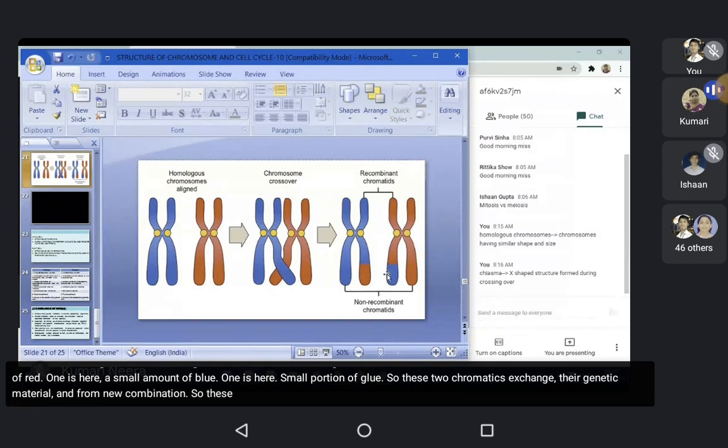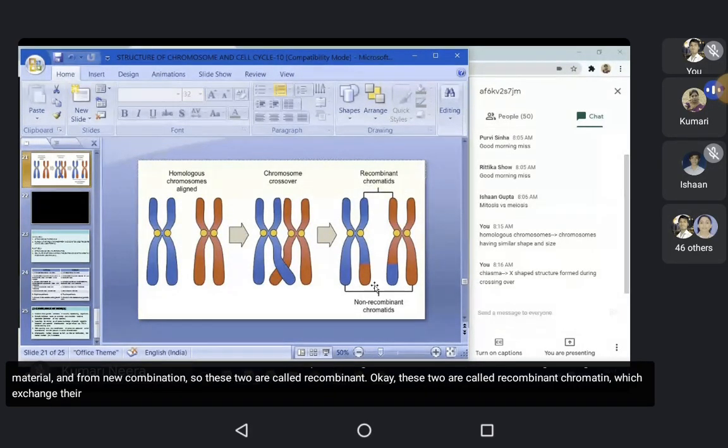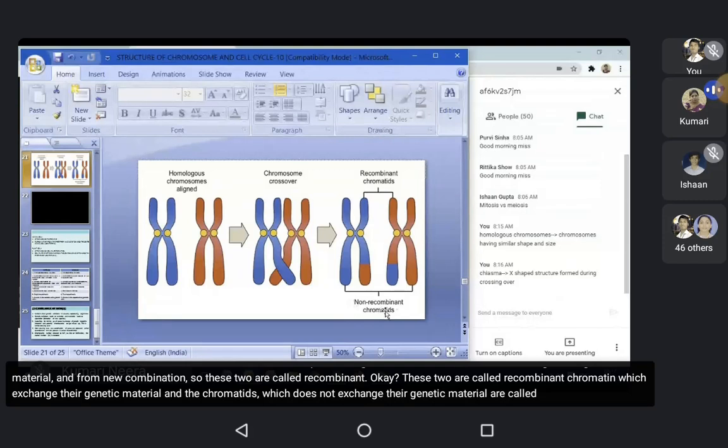So these two are called recombinant. Okay, these two are called recombinant chromatids which exchange their genetic material, and the chromatids which do not exchange their genetic material are called non-recombinant.